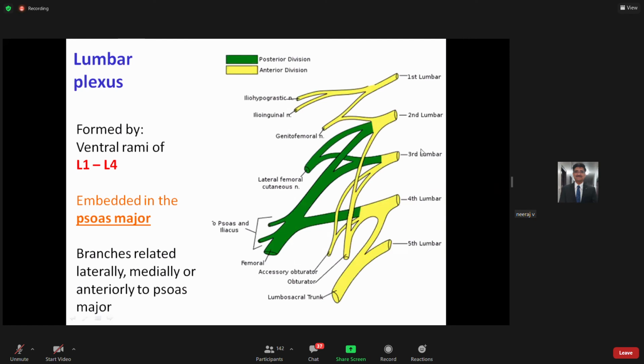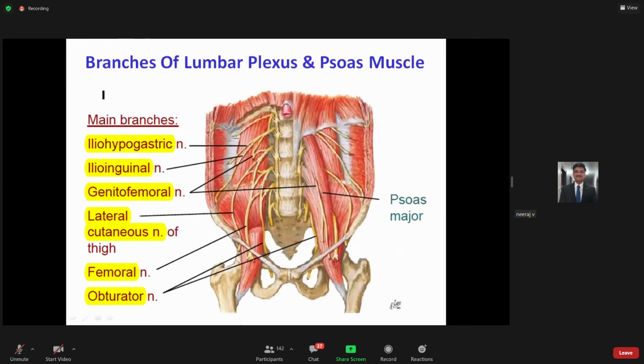Now coming to the lumbar plexus. Here I am not going to describe how the lumbar plexus is formed, it is beyond the scope of my demo, but what I need you to understand is, you need to look at this picture. Here in this picture, this is the location of the psoas major muscle. This is the quadratus lumborum. Here, this is the transversus abdominis. And you have a number of nerves which I have mentioned here.